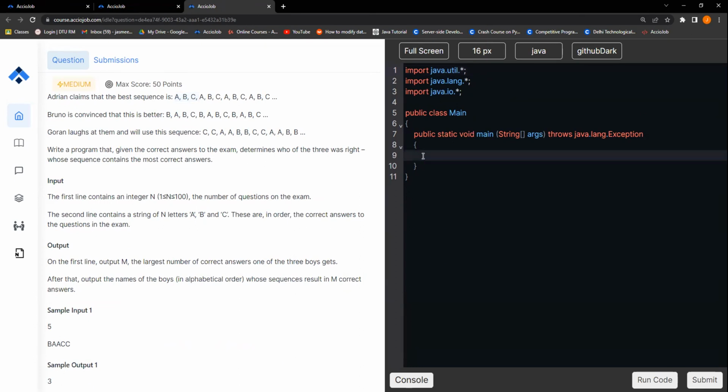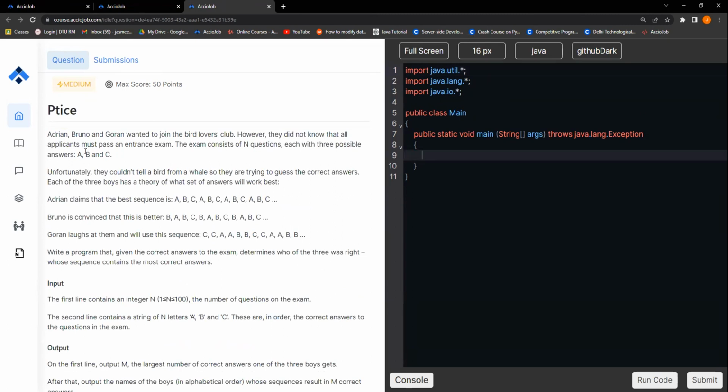So we have 3 candidates appearing for the exam. Each of them has a specific key they are assuming is required to pass the exam. We can see they are a repetition of a set string. So for Adrian, it's ABC, ABC, ABC, and ABC. Is there anyone who tried this problem and came up with any solutions? Please let me know which approach you followed. Please write it in the chat.